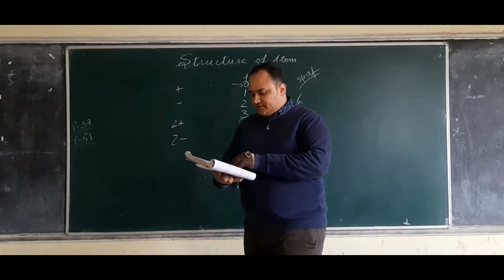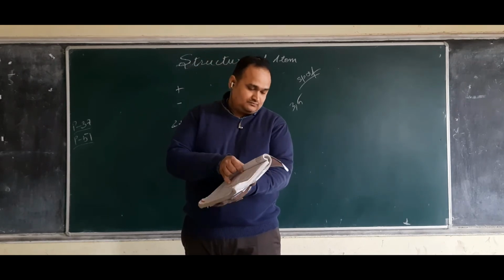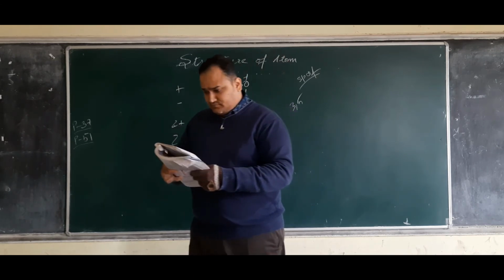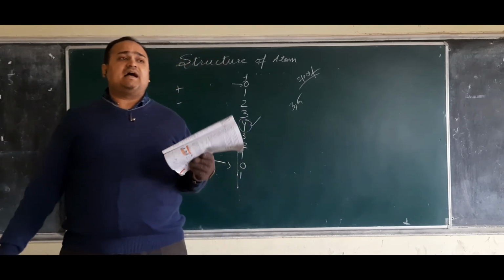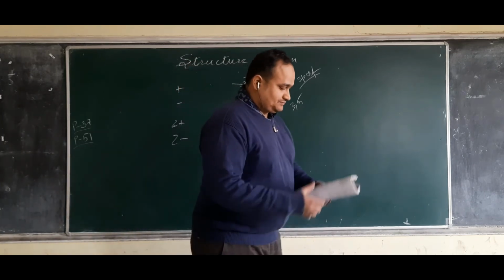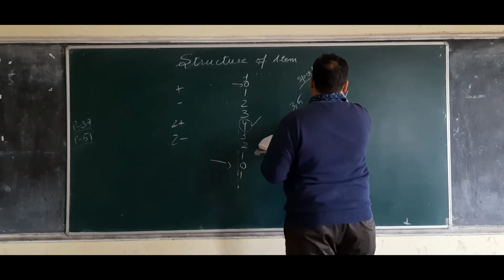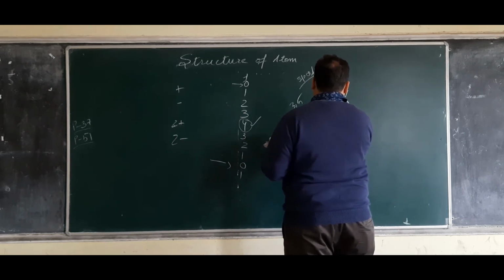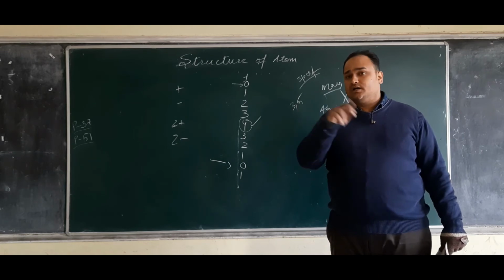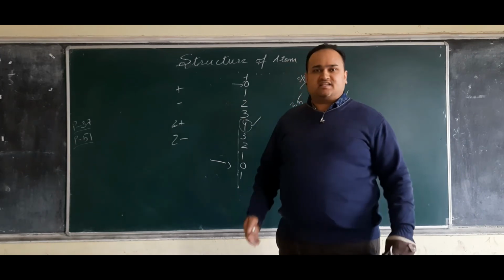After this, the next topic which we have here is atomic number and mass number. I think I have already explained this. Suppose an element X is here, then here you will write the mass number, and here you will write the atomic number. I think this was already explained by me in a video for the previous chapter. This is the same thing being explained here once again.